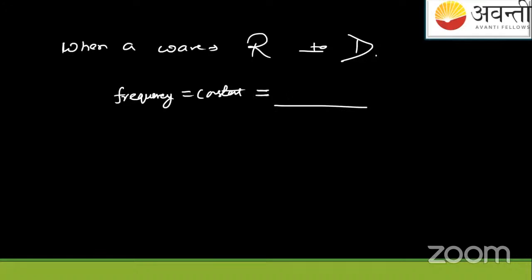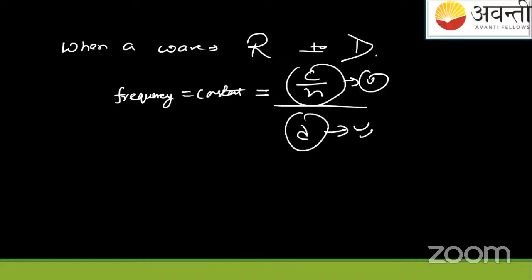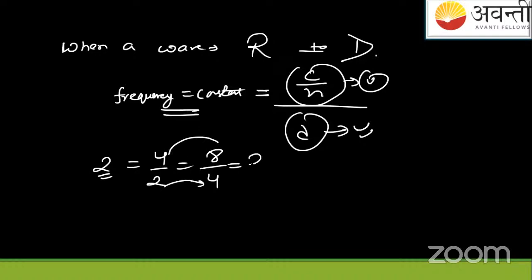The speed C will change, and the wavelength also changes in some manner, such that both changes together create the same constant value again. If I want to bring a 2 to the left-hand side, I must divide 4 by 2 or 8 by 4. Although the numerator 4 gets doubled and the denominator 2 gets doubled, the answer still comes out to be 2 only. It is the same here.